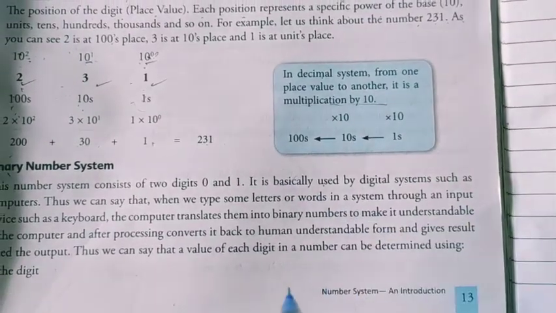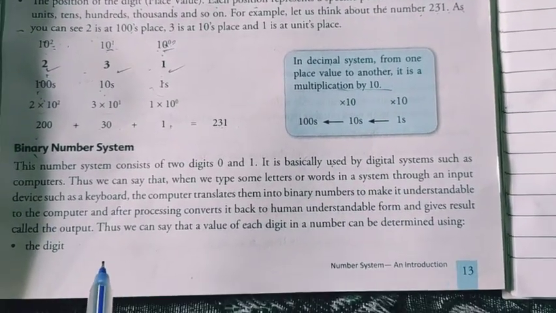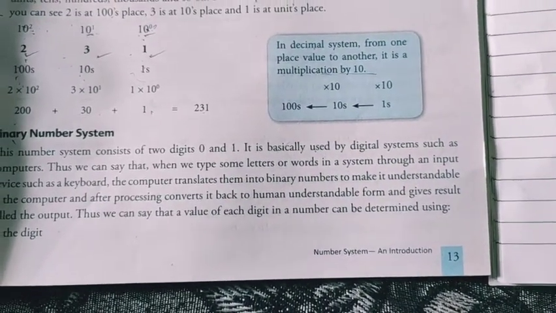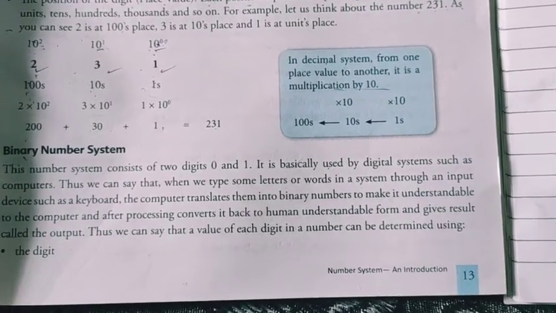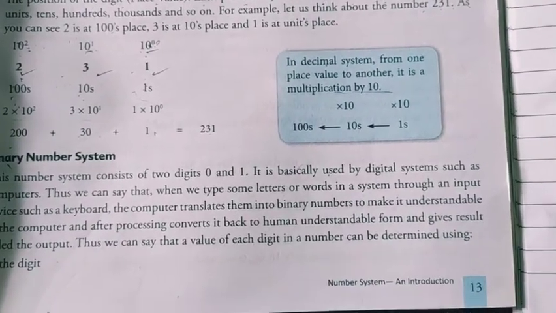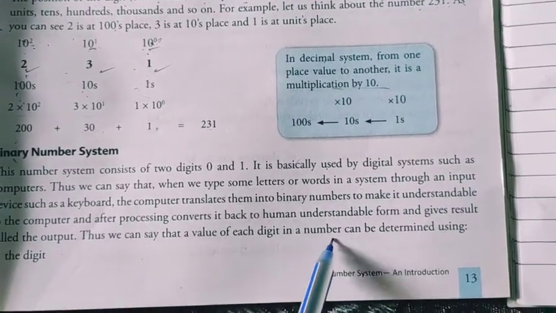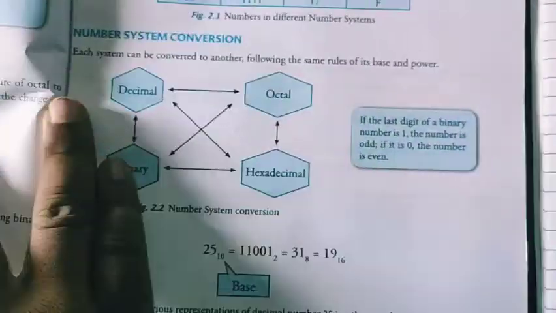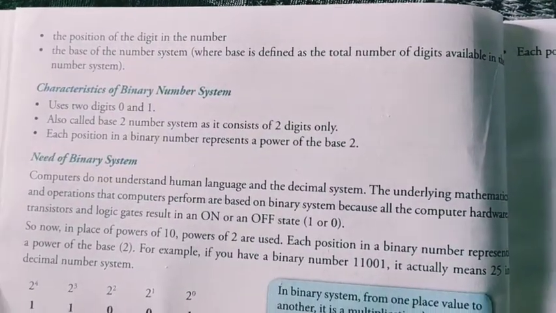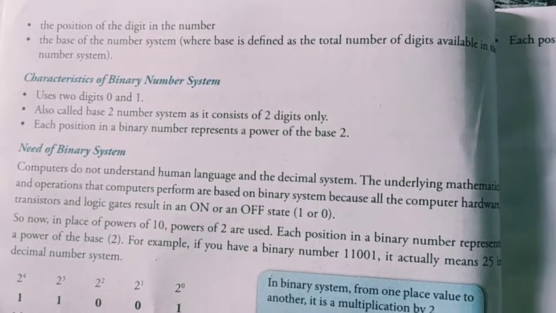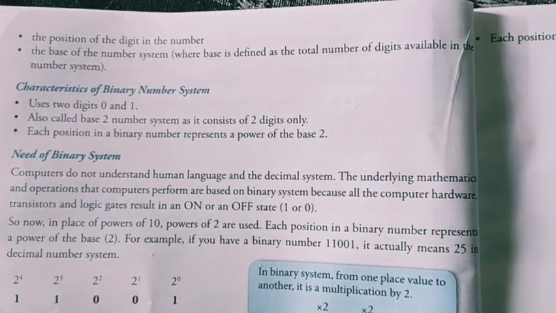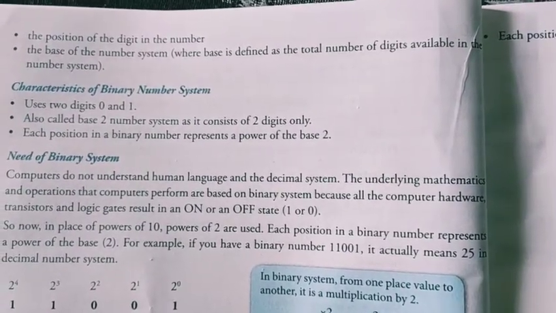Like that only, the computer knows only binary language, only the binary number system. So when you type anything on your keyboard, any word, the computer translates that word into binary digits, and then it will be able to understand what you are telling it. Thus we can say that the value of each digit in a number can be determined using different values. Here we have some points: the position of the digit in the number, and the base of the number system. These two things we should consider when determining a number system. Base is defined as the total number of digits available in the number system.